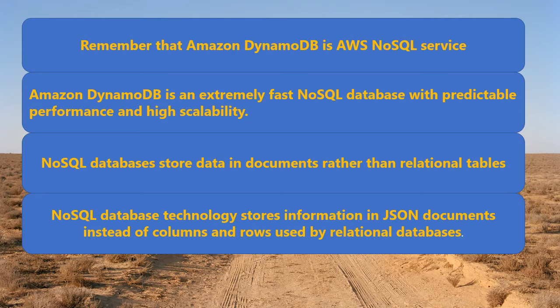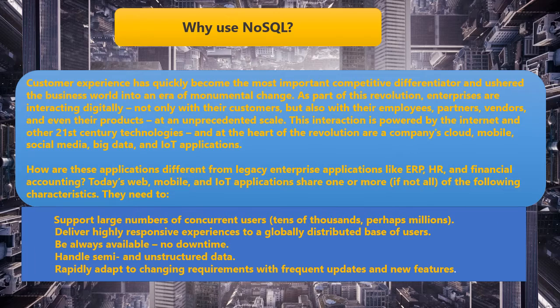Amazon DynamoDB is an extremely fast NoSQL database with predictable performance and high scalability. NoSQL databases store data in documents rather than relational tables. NoSQL database technology stores information in JSON documents instead of the columns and rows used by relational databases.